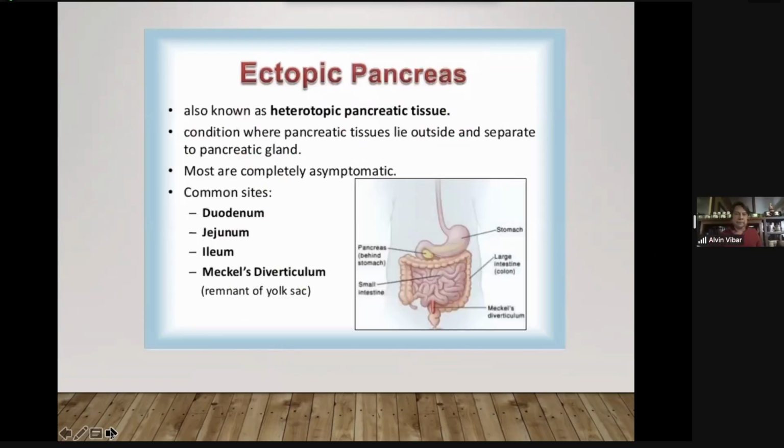Ectopic pancreas. So again, location: duodenum, jejunum, ileum. In the congenital anomaly, Meckel's diverticulum, which is a remnant of the yolk sac. One of the presentations again, blood in stool. And the bleeding is a result of ectopic gastric or pancreatic cells.